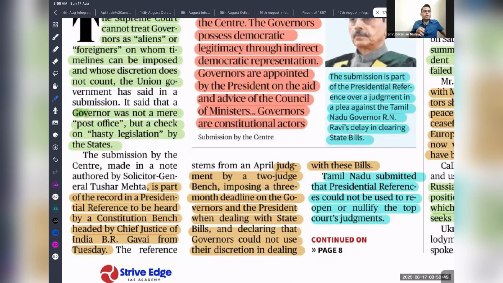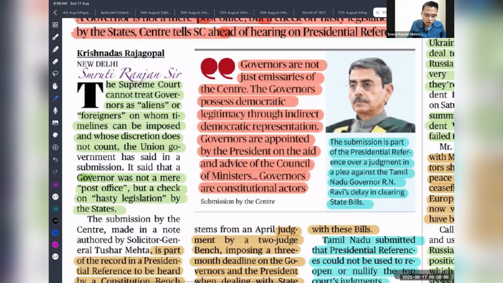But now the center is saying that the governor is not a post office for the bills passed by the state government, so there should not be any time limit. In the original Constitution, there is no time limit imposed on the governor for passage of the bill. So you can see here governors are not just a emissary of the center. Governors derive democratic legitimacy through indirect democratic representation. Governors are appointed by the president on the aid and advice of the council of ministers. So governors are constitutional actors.